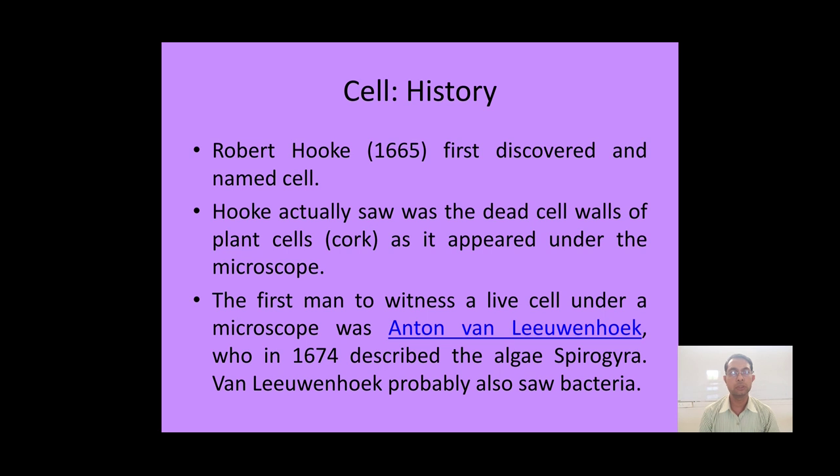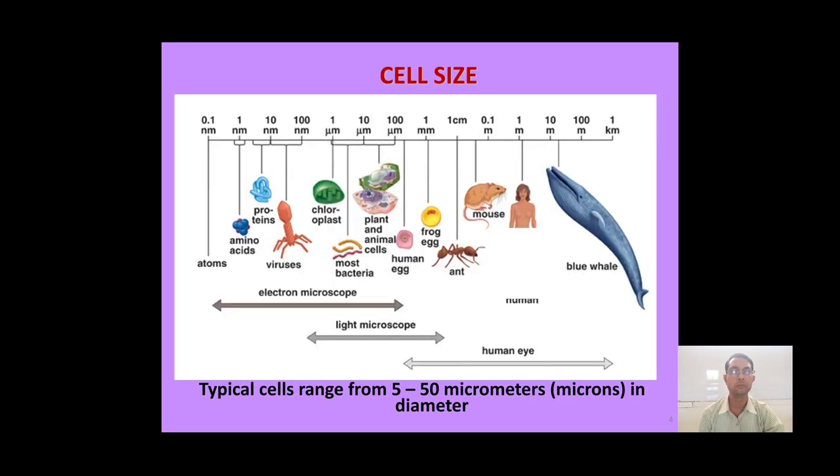So he was the first person who started to observe the cell, but the name cell, or the term cell, was coined by Robert Hooke in 1665. Now the cell is a structure which has different types of organelles inside, and on the basis of those organelles or their complexity, we can say the cell is of two different types. Now this slide shows you the size of the cell.